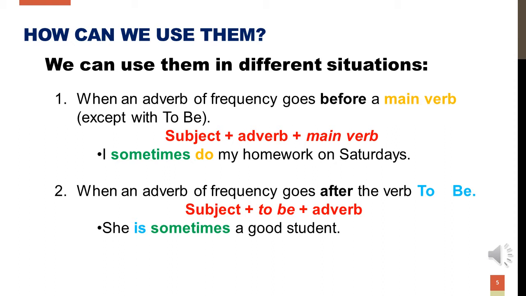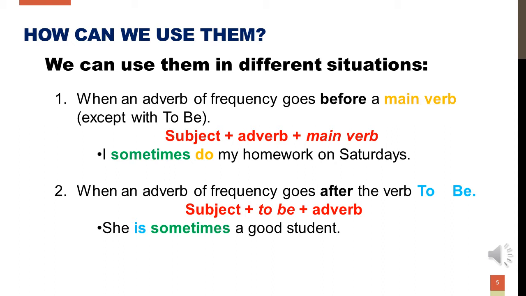How can we use them? We can use them in different situations. Number one, when an adverb of frequency goes before a main verb, except with the verb to be. What is the grammar structure for this? The grammar structure is subject plus adverb plus main verb. For example, I sometimes do my homework on Saturdays.